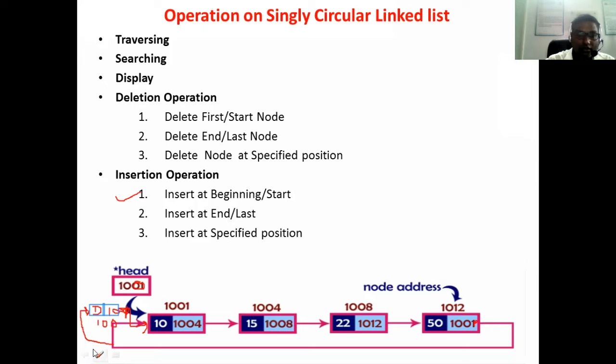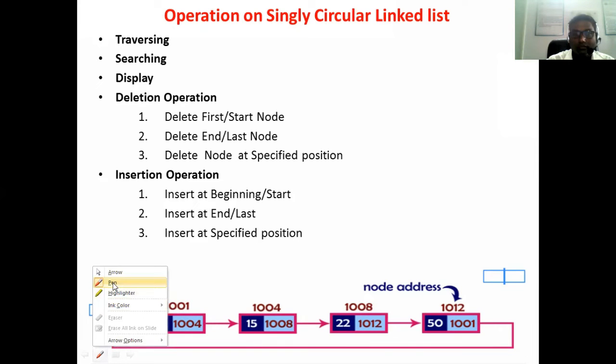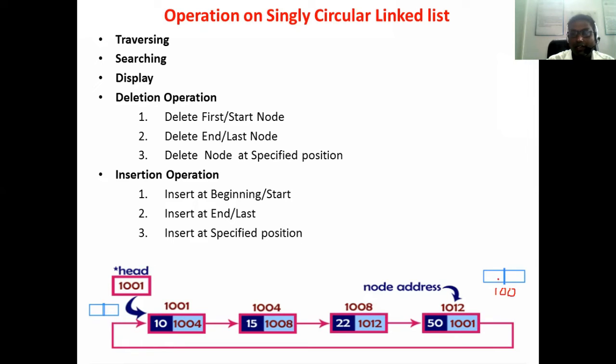Now we'll see how to add the node at the last position. Again, we have to create a node. Suppose the address of this particular node is 100, consider it. For the data, suppose you have stored 4, the data value is 4.